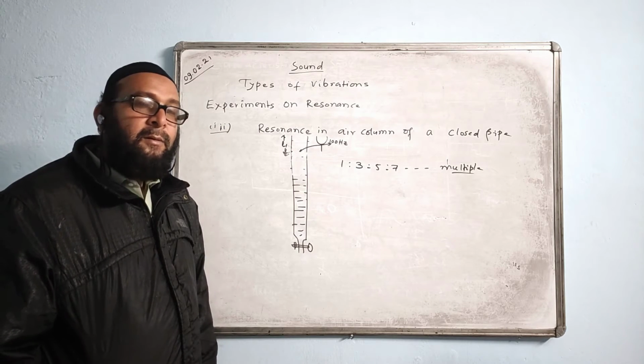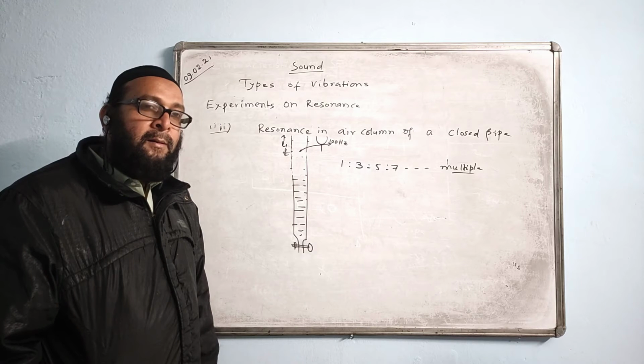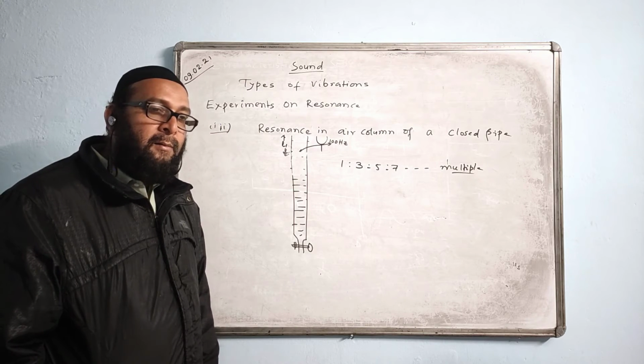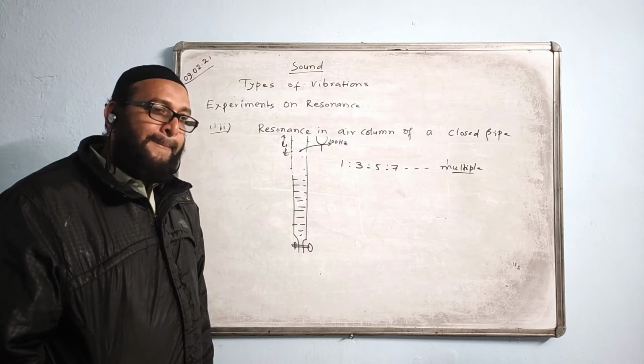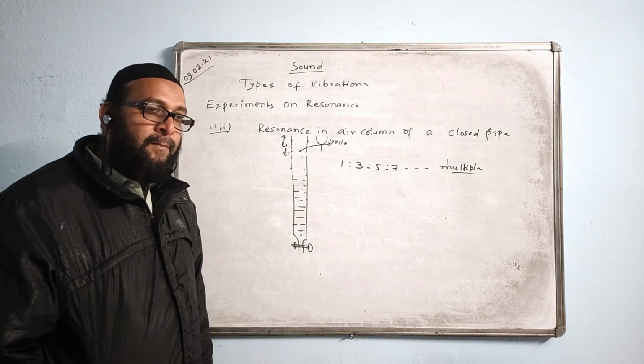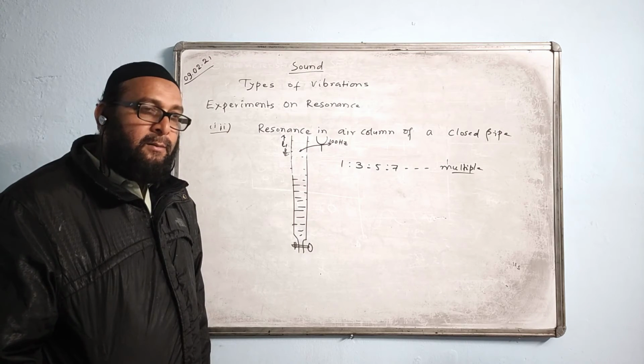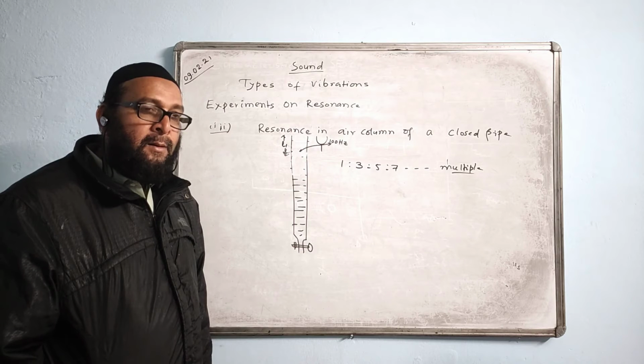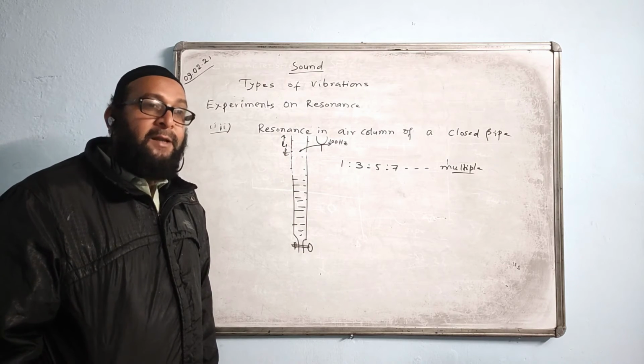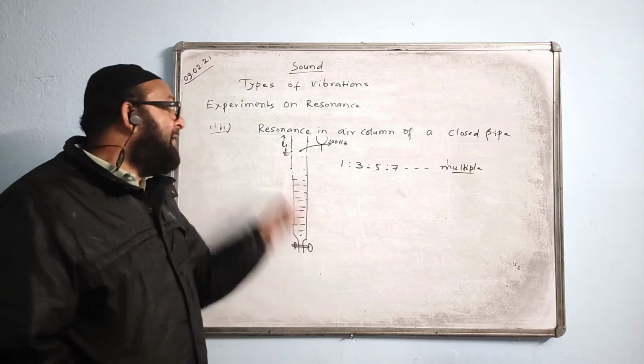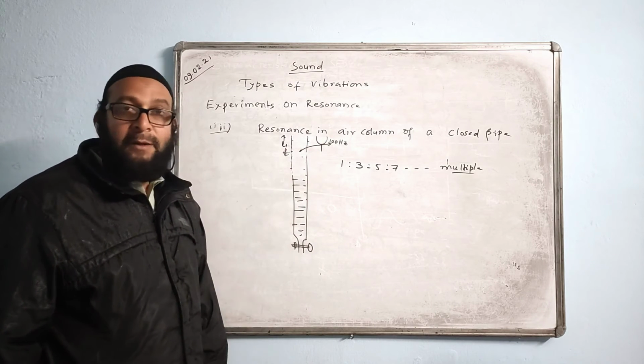Why 2 times? Why 30 times 5? You have to multiply the initial length. Only the initial length you have to multiply.